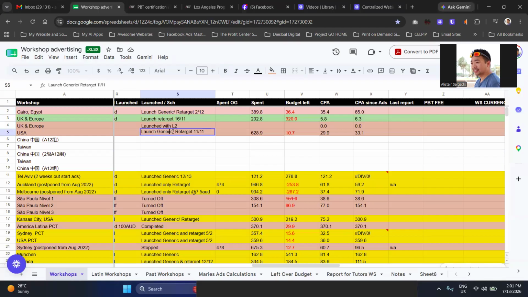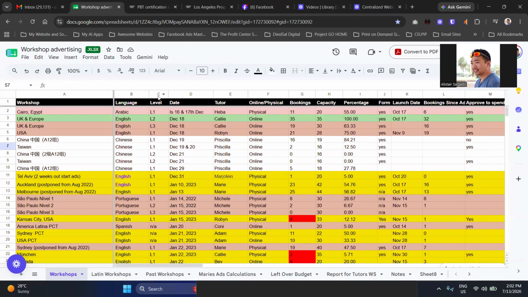So we launch the generic event ads and the retargeting ads also. That's why I also put level 1 and level 2 here, so it's easy for us to target our audience. If it's level 2, we'll launch generic and retargeting ads to those who already have level 1, so they can register in level 2. Same with level 3, we'll retarget somebody in level 2 so they will register in level 3.